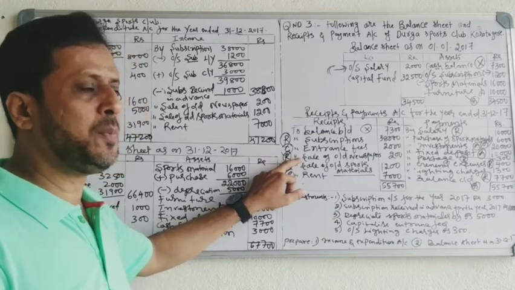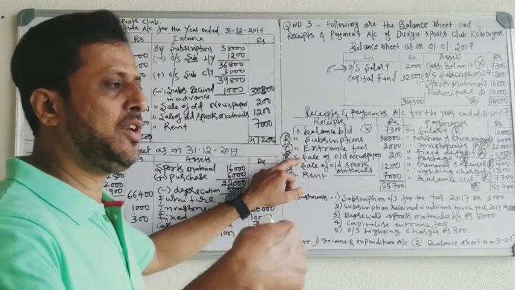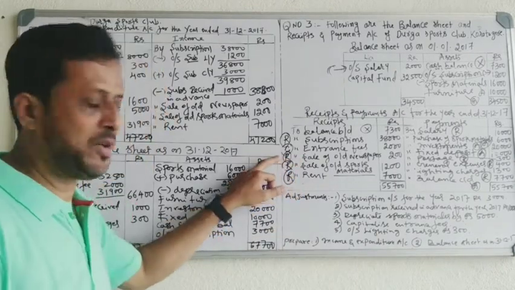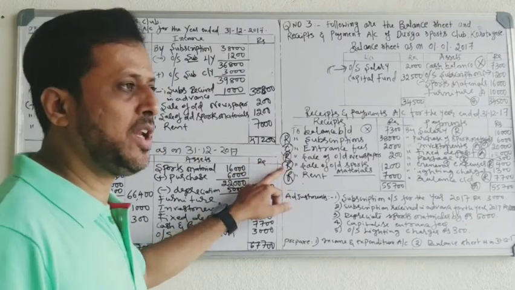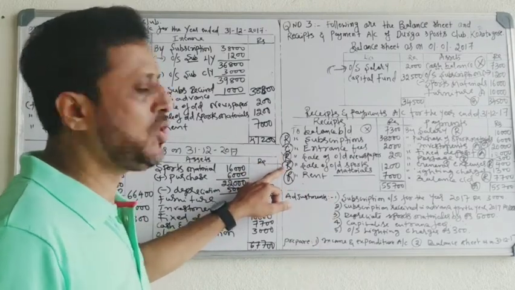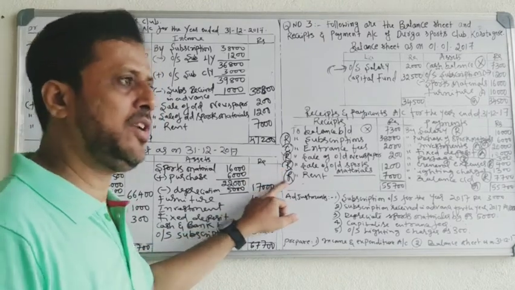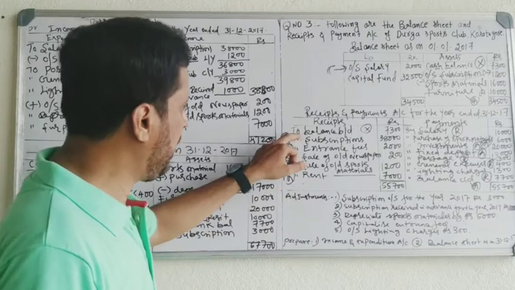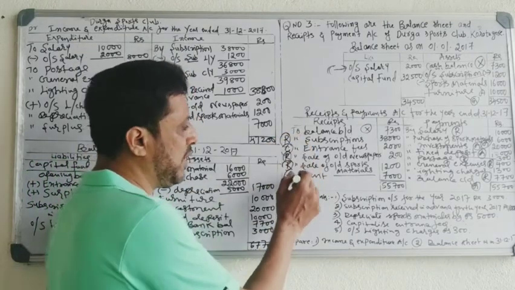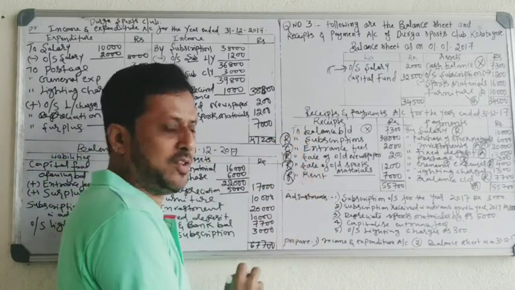Sale of old newspaper, it is disposed of regularly, revenue receipt. Sale of old sports material, it is disposed of by the sports club regularly, it is a revenue receipt. Rent received every month, it is a revenue receipt. See, there are 5 items. 4 items are revenue receipts, 1 item is a capital receipt.